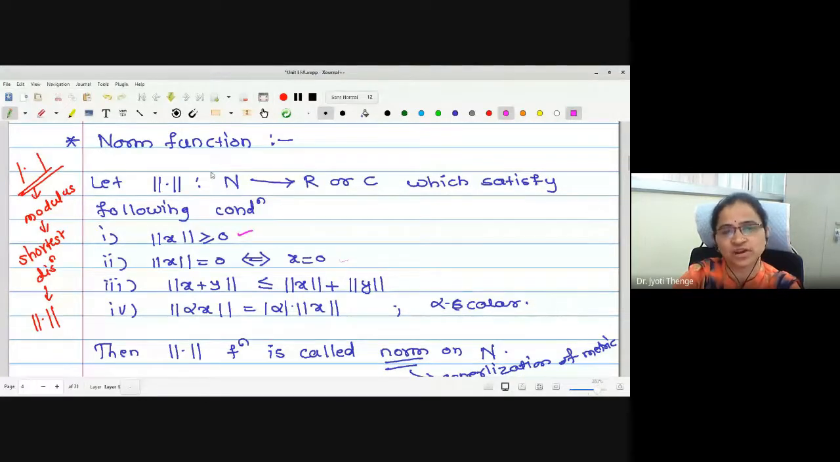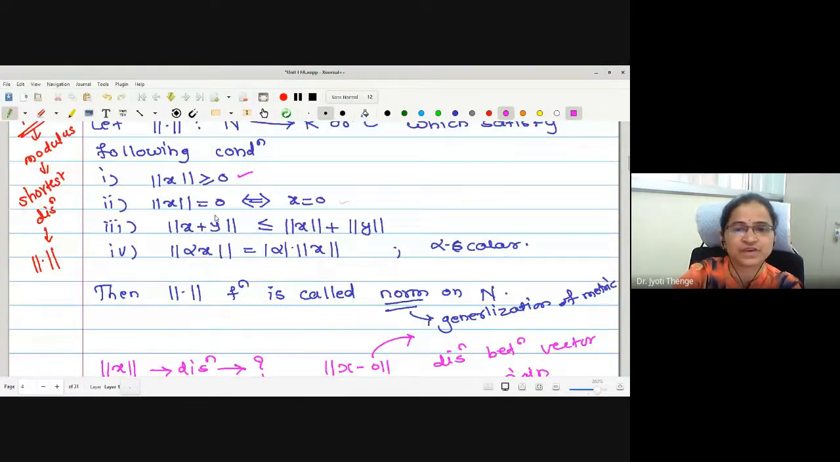Secondly, we have seen the definition of a norm function. Norm is the generalization of a metric which is used to calculate again the distance between the 2 points. Therefore, norm is a function defined on a vector space N to R or C which satisfies the four conditions. First condition, norm is non-negative. Norm is 0 if and only if it is vector 0 itself. Norm of x plus y is less than or equal to norm x plus norm y, and norm of alpha x is mod alpha times norm of x.